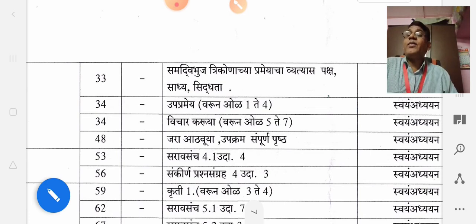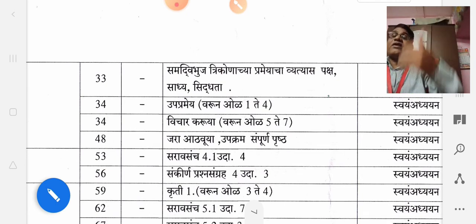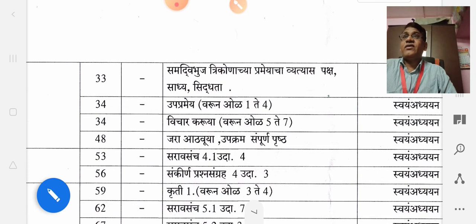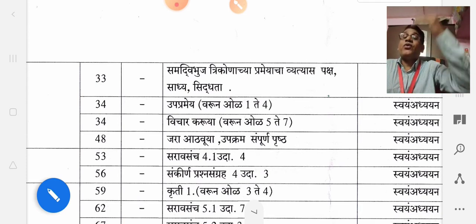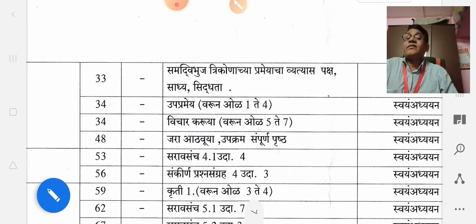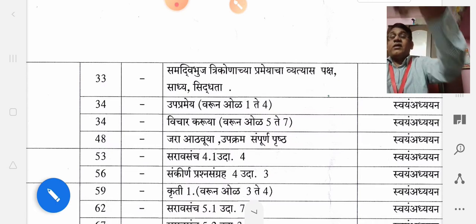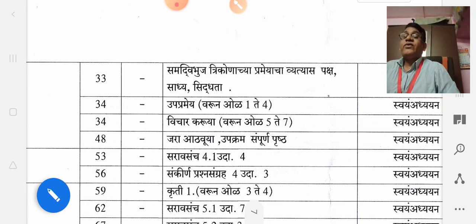And page number 34, the sub theorem is there. From top, lines 1 to 4 are omitted. Right. Now on 34, one more is there, that is lines 5 to 7.